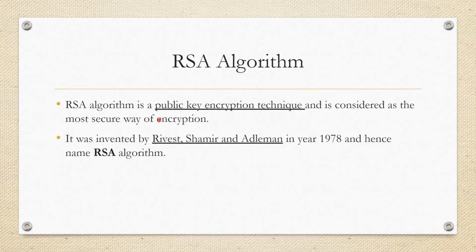RSA algorithm is a public key encryption technique and it is considered the most secure format. The name comes from the three scientists who invented it: Rivest, Shamir, and Adleman. So the name RSA algorithm: R for Rivest, S for Shamir, and A for Adleman.